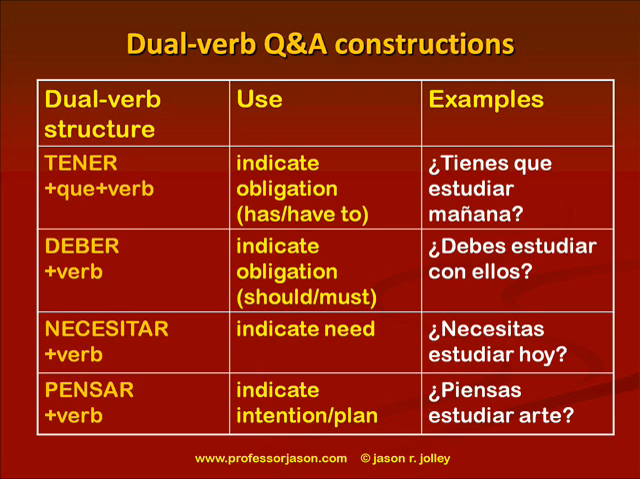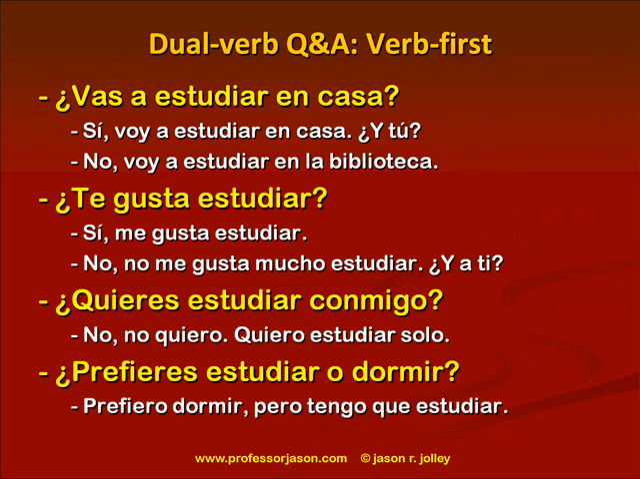So those are 8, an overview of 8 of the most common, perhaps, dual verb structures, particularly at the intermediate level, right, that you might hear on an intermediate level targeted oral proficiency exam. Okay, but some of them are very basic, like ir plus a.